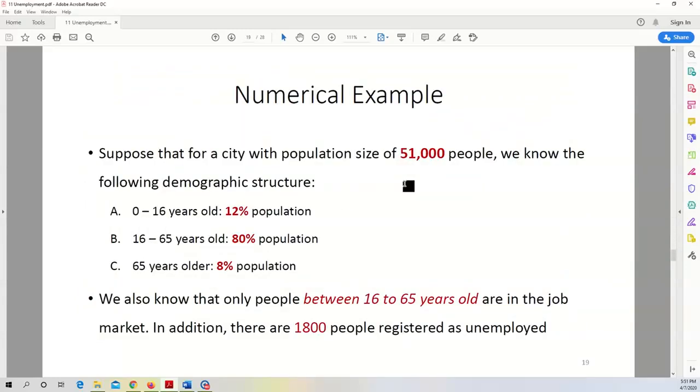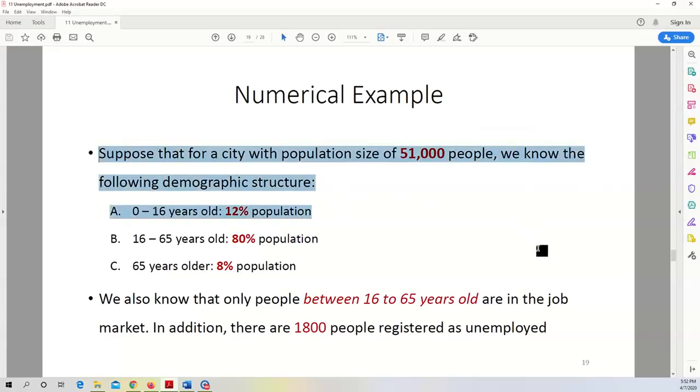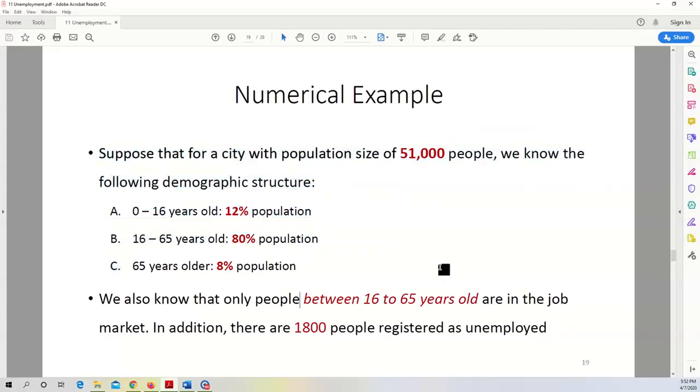Okay, suppose we have a city. So for example, Ames, Iowa. The city has a population size of 51,000 people. And then we have some information about its demographic structure. 12% of the population are between 0 and 16 years old. 80% of the population are between 16 and 65 years old. And 8% of the population are 65 years and older.